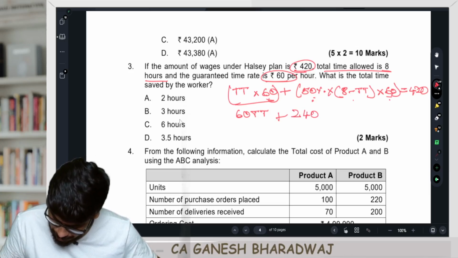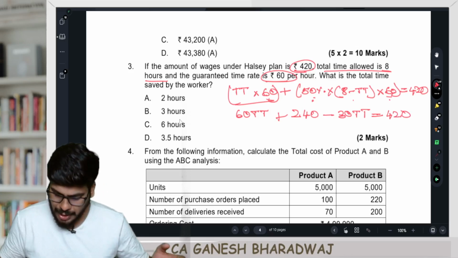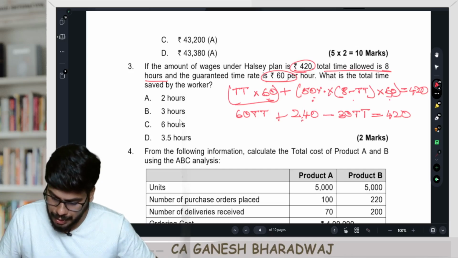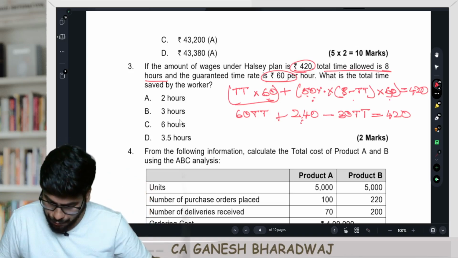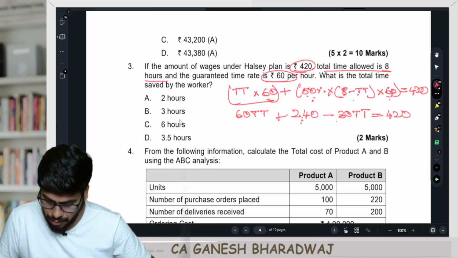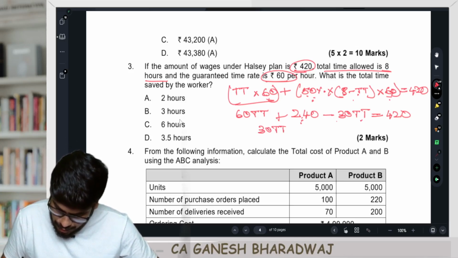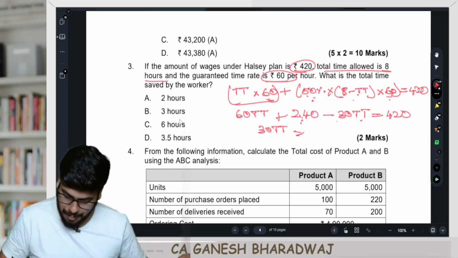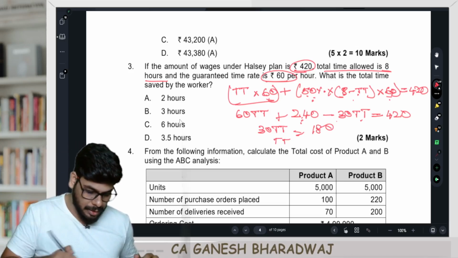Right? 240 minus 30 TT, correct? This is equal to 420. Now it's just a matter of solving the equation, guys. So how did I do it? How did I get this 240? 60 into 50%, how much is it? 30. 30 into 8 is going to be 240. Similarly, 30 into minus TT is going to be minus 30 TT. Correct? Fine. So it's going to be 30 TT is equal to 420 minus 240, that's going to be 180.